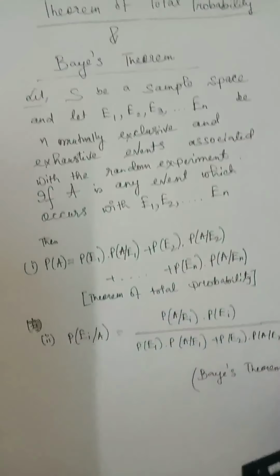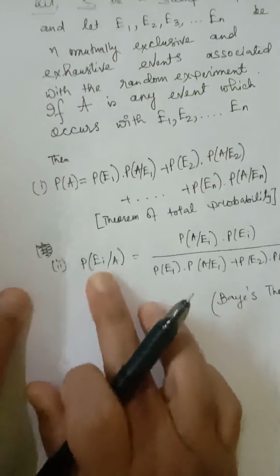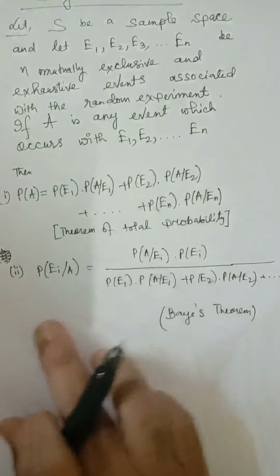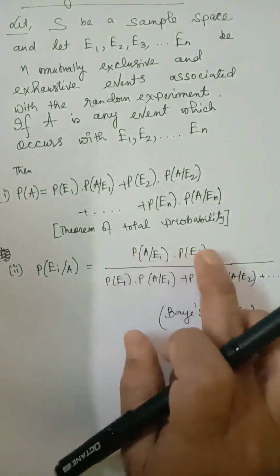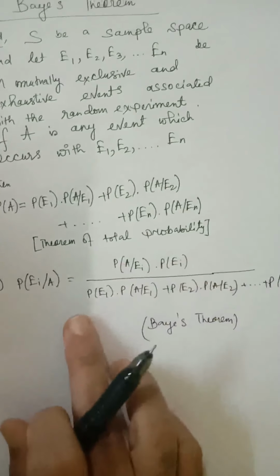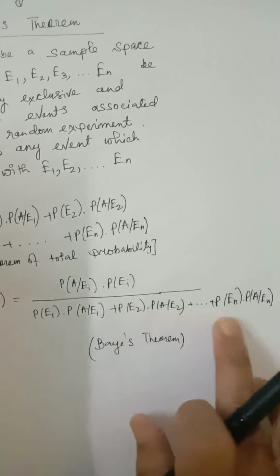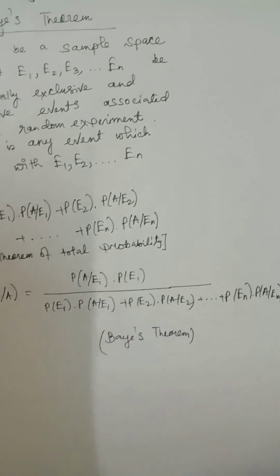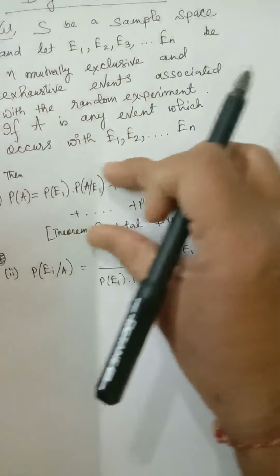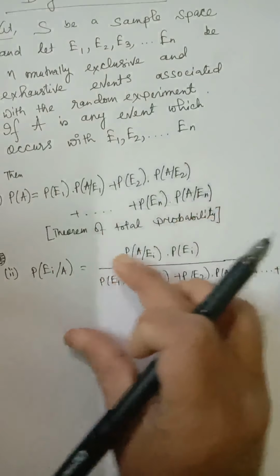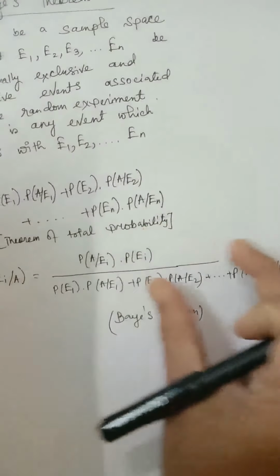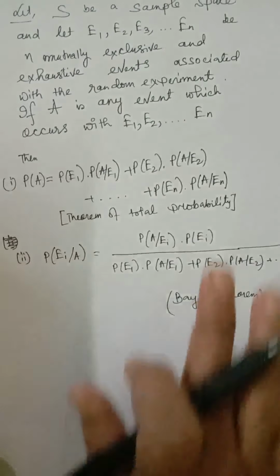And P(Ei/A), for any of these events, is P(A/Ei) into P(Ei) divided by P(E1) into P(A/E1) plus P(E2) into P(A/E2) up to the last term. So this is the theorem of total probability, and this is Bayes theorem. Let me prove these two theorems.